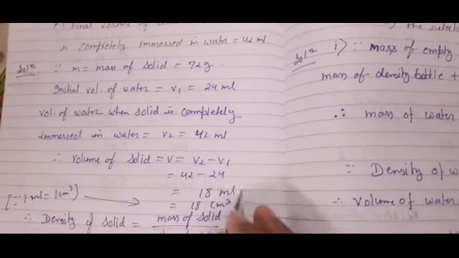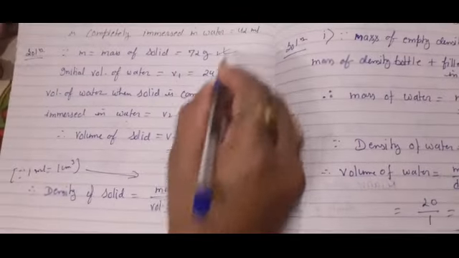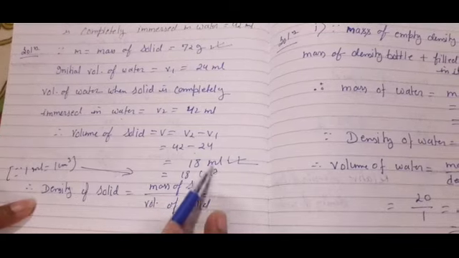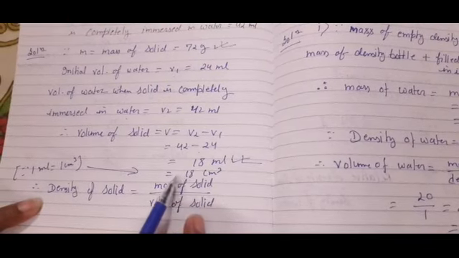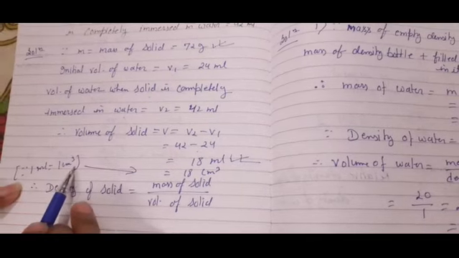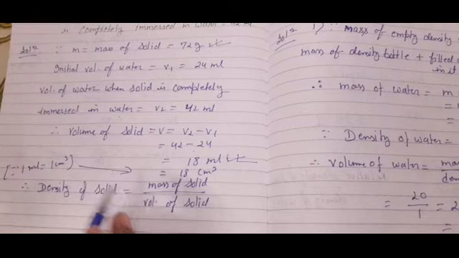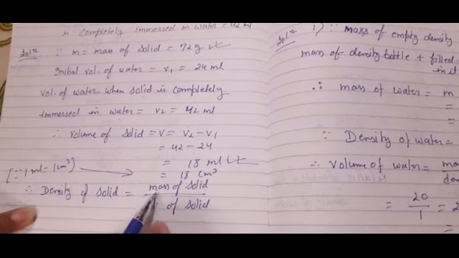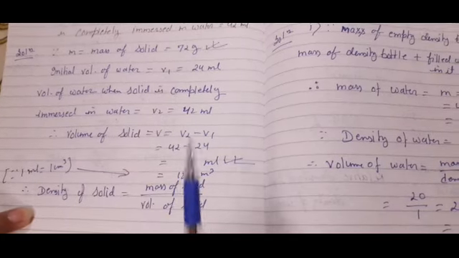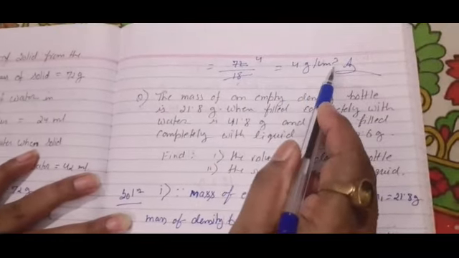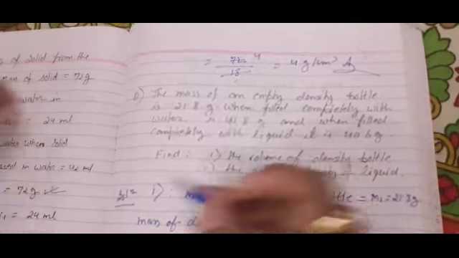Now we have volume and mass both, so we can find the density. I have written that 18 ml is equal to 18 centimeter cube, since 1 ml is equal to 1 centimeter cube. You can cross check my table in my third video. Density of solid is mass upon volume. The mass is 72 and the volume is 18. So I divided 72 by 18, that is 4 gram per centimeter cube, which is the density of the solid. Now let's see the next question.